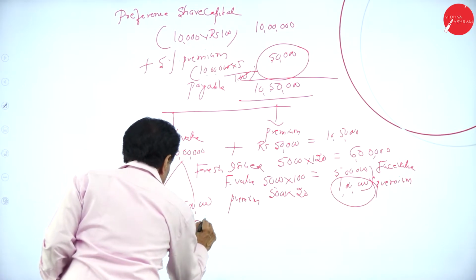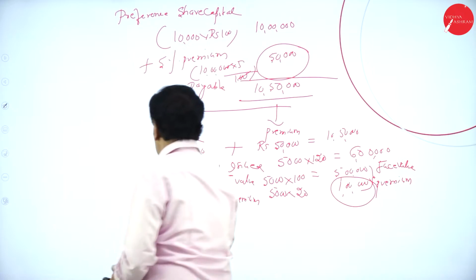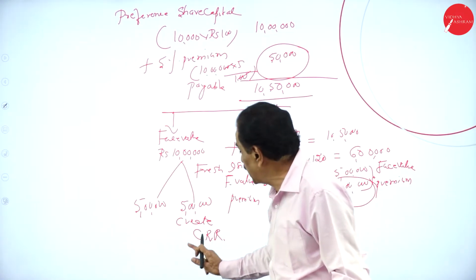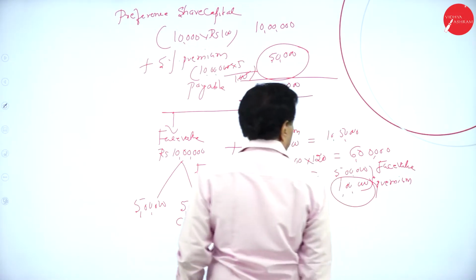Create CRR. So 5 lakh by fresh issue, another 5 lakh from the profit and loss account, create the CRR. 5 lakh CRR, 10 lakh premium to premium.